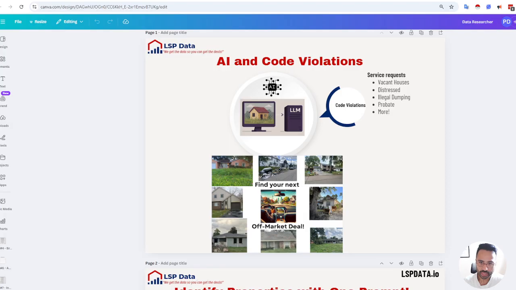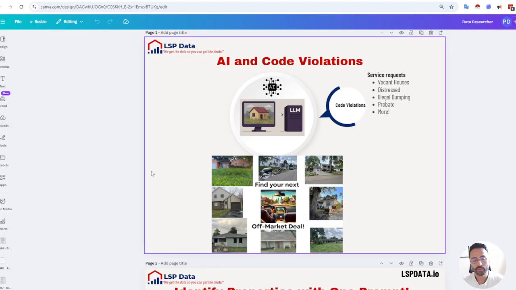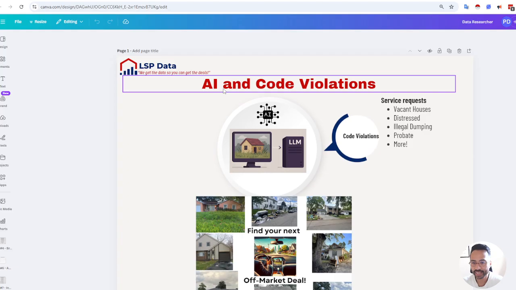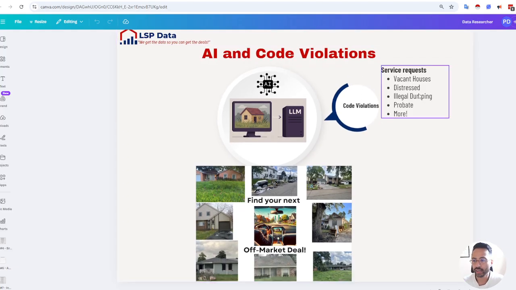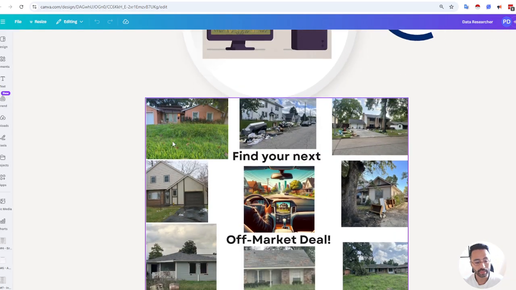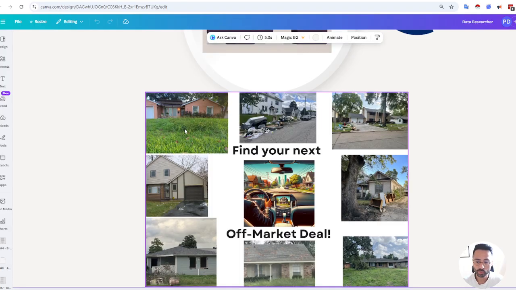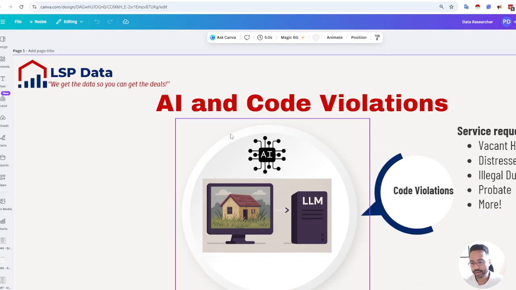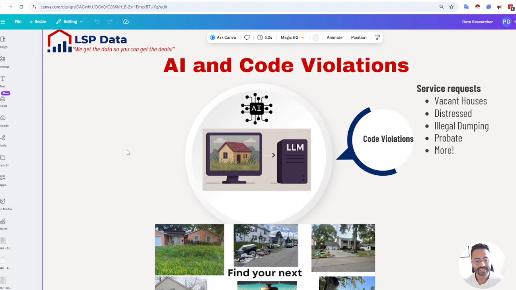So again, we want to cover a little bit on how we're leveraging AI to identify a lot of these types of distress factors. Most of you are looking for your next off-market deal by doing things like driving for dollars, so you're visually looking at these sorts of visuals. Now, we've been in this space for a few years now, and we process millions of records.